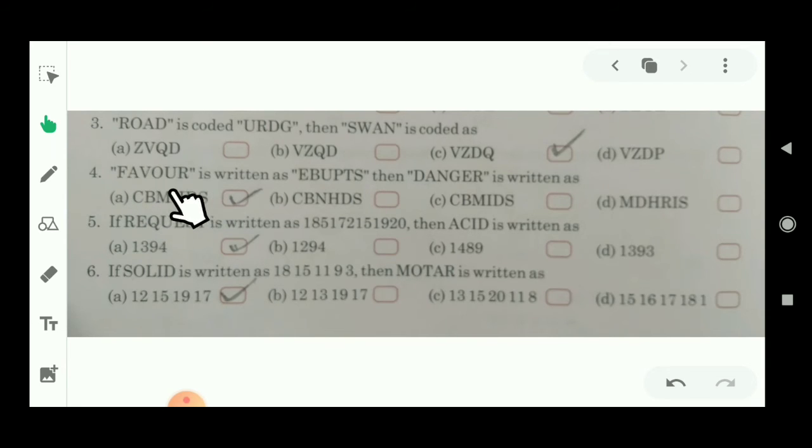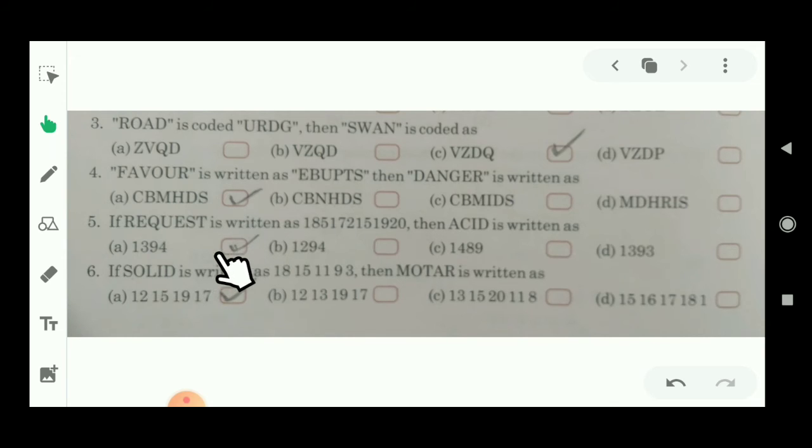This is the given question. In each and every letter, firstly you have to start from -1, then +1, then -1, then +1, then -1, then +1. Similarly in this option, which letter is before D, students? C. And after the A which letter will come? B. Before N is M. After the G which letter will come? H. Before the E which letter will come? D. And after the R which letter will come? S. That means according to this situation, option number A will be right for this question.